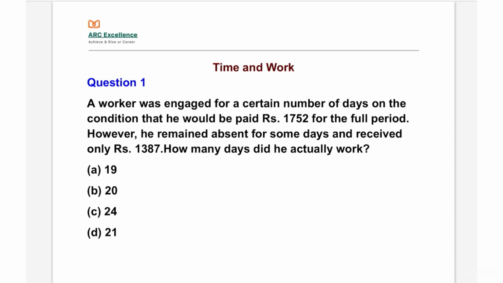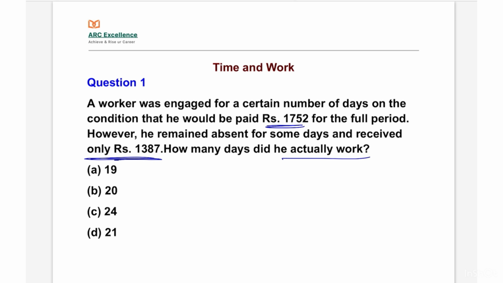The worker was engaged for a certain number of days on the condition that he would be paid rupees 1752 for the full period. However, he remained absent for some days and received only rupees 1387. How many days did he actually work? We have to find how many days he actually worked.